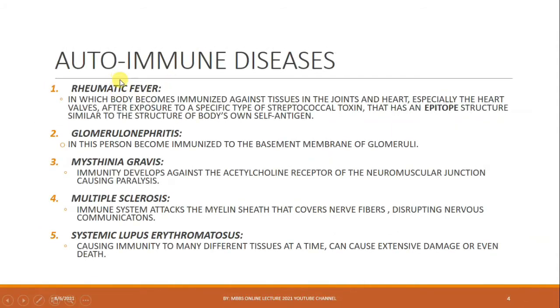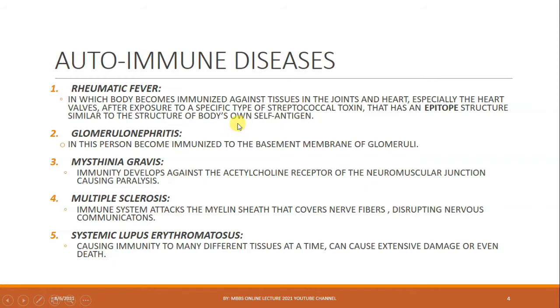So what are the autoimmune diseases? Here is a brief discussion. Rheumatic fever: in this disease, the body becomes immunized against tissues in the joints and heart, especially the heart valves, after exposure to a specific type of streptococcal toxin that has an epitope structure similar to the structure of the body's own self-tissue antigen. Here is the concept: there is a type of bacterial toxin that has an antigen with an epitope structure similar to the body's own self-tissue antigen.